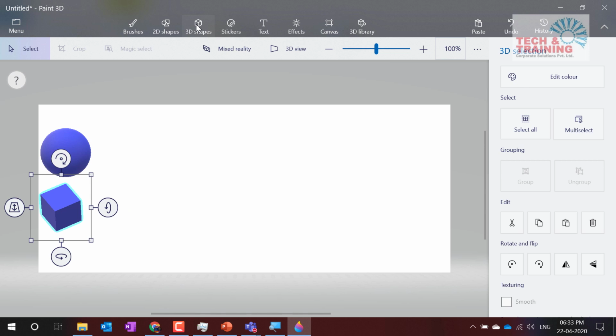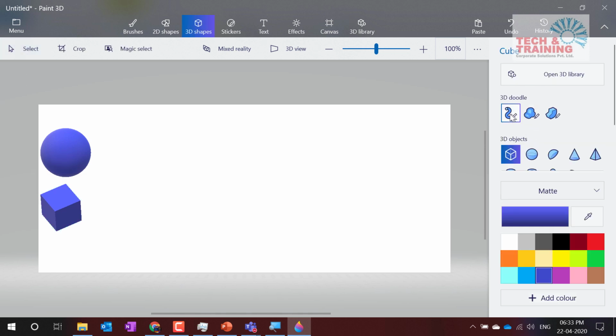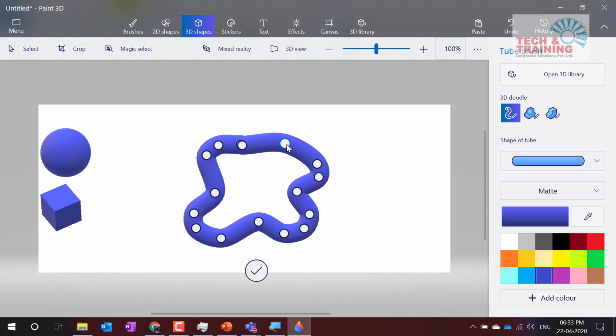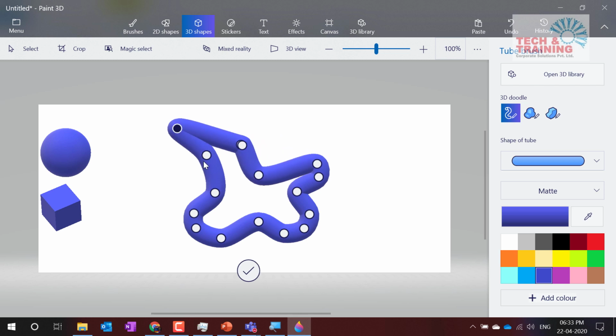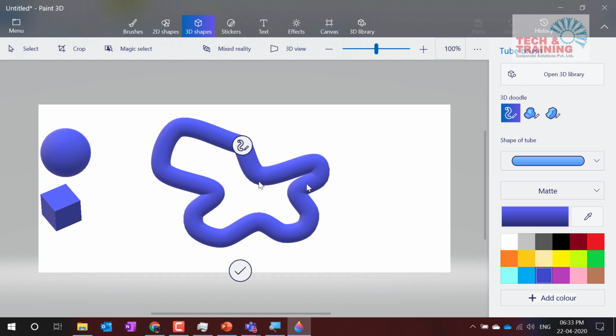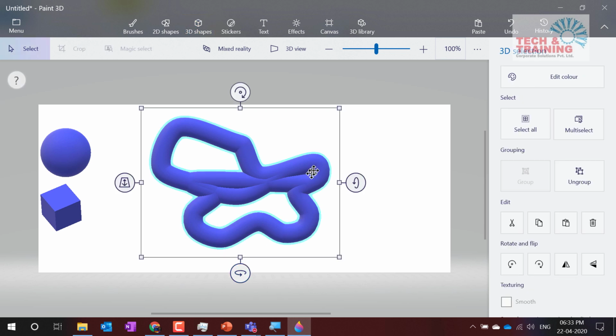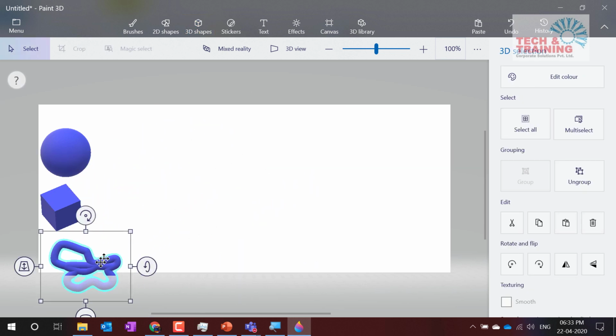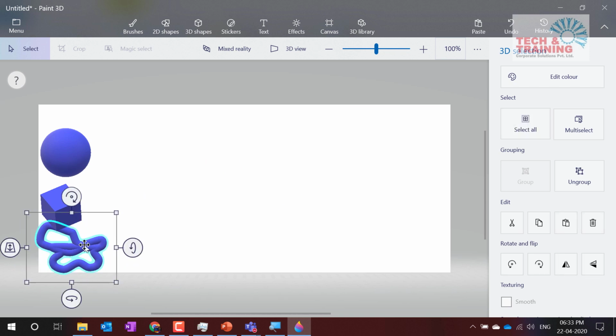I again go to 3D shapes, and here I have doodle. So let me draw something. Simple doodling. I would like this to be like this, something like this. So this is nothing but doodling. And I click here. It's done. I move it here. This is one thing. Now you must be wondering, where are we going to use these 3D?